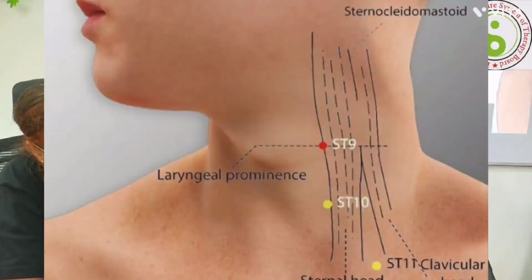By the way, you can also use some points on the neck region: Futu, Renying, Qishe, Qupen, Qihu. What points are located here? Stomach 9, 10, 11, and Qupen 12. These are really good points to treat bilaterally. Otherwise, you can use dry cupping on that region, also really good.